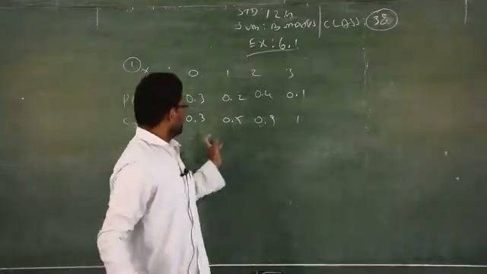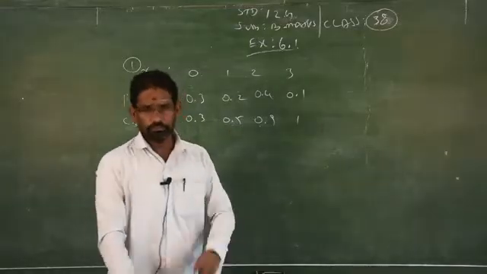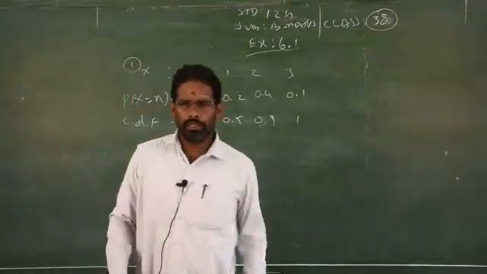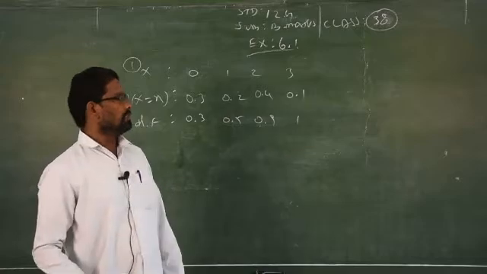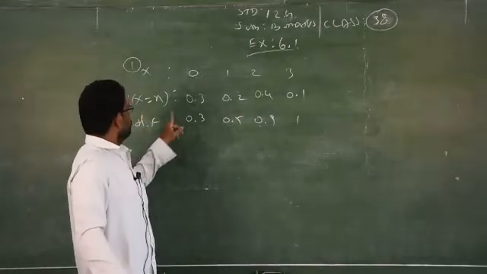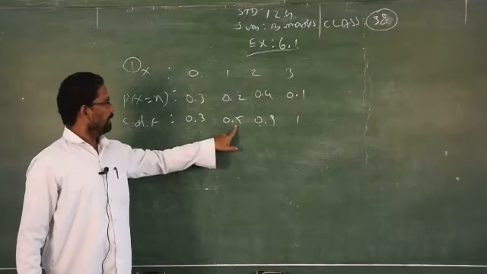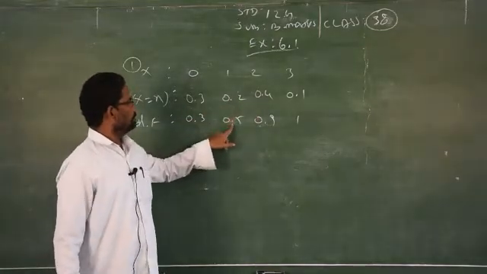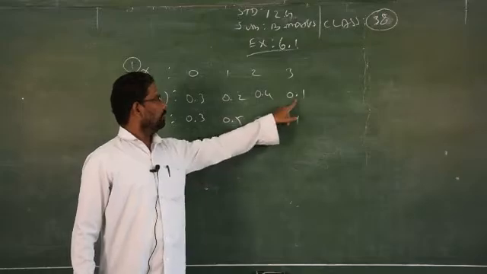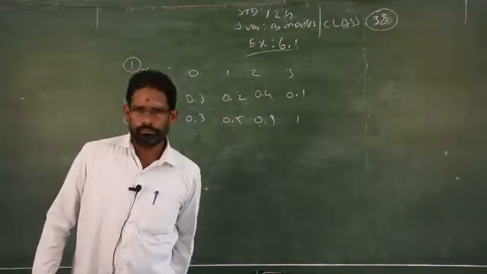In the same way, the total probability is always how much? Maximum 1, it should not exceed 1. If it does, your answer is wrong. That's what I added. How to find CDF? 0.3, 0.2 plus 0.3 is 0.5, 0.4 plus 0.5 is 0.9, 0.1 plus 0.9 is 1.